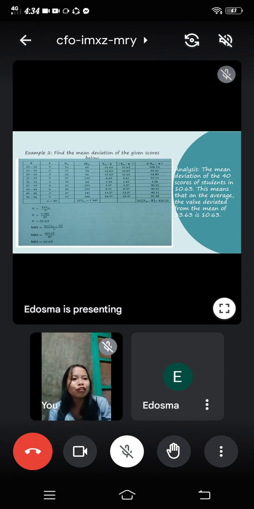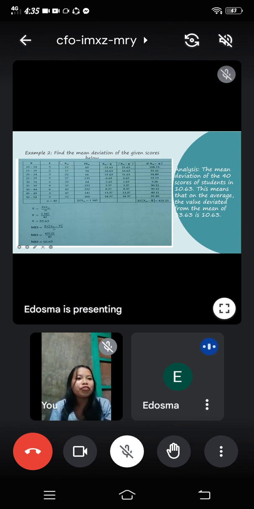Okay. For the first column, these are the classes. For the second column, that's the frequency. Frequency is how many times it occurs. For the third column, that's the midpoint or the class mark.